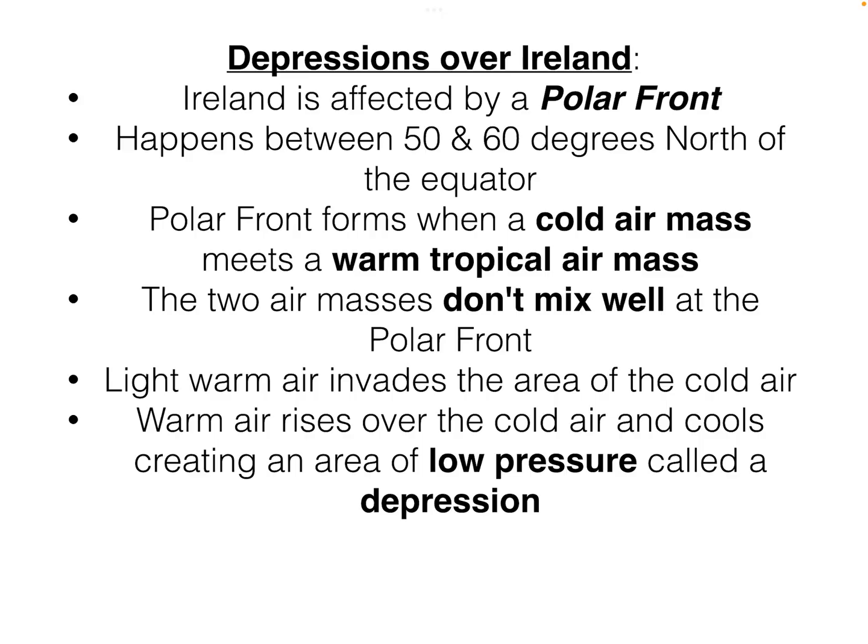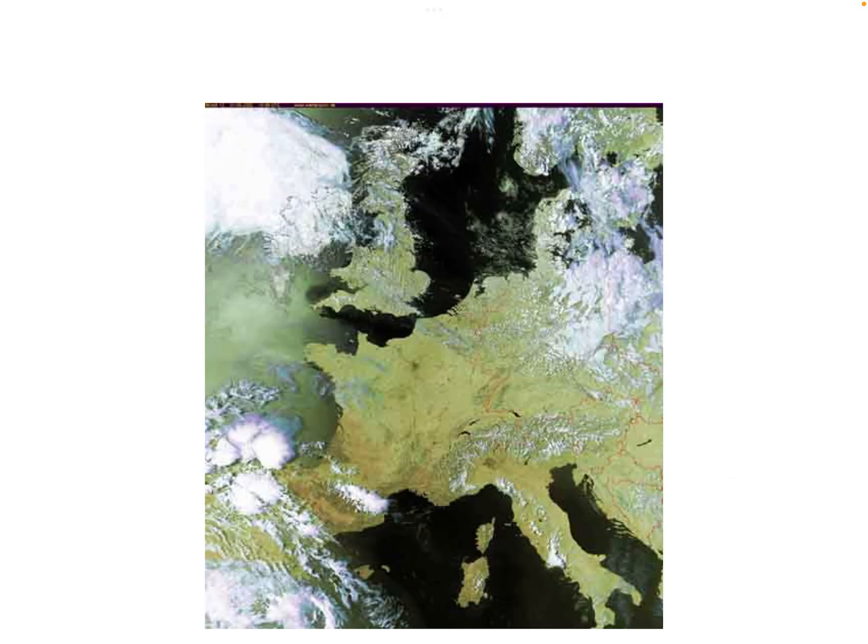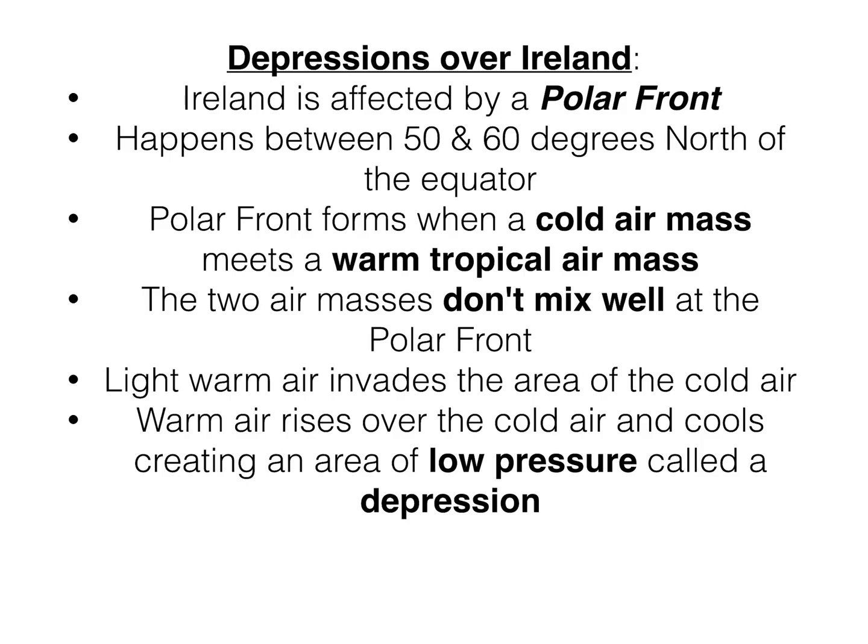So that's an anticyclone. Basically, the area in a satellite image over Ireland or over the UK or over Europe will be clear. You won't see cloud cover.